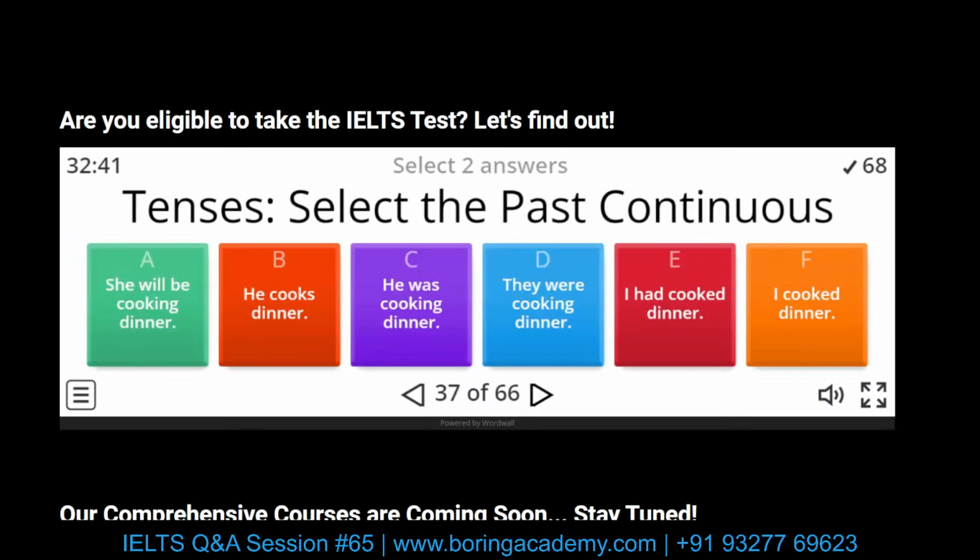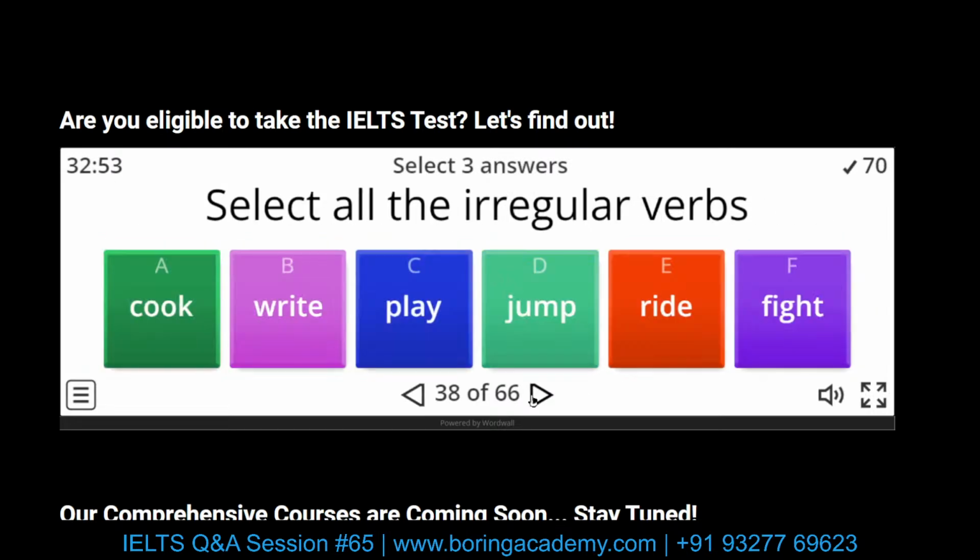Past continuous. So think about the auxiliary verb. There are two auxiliary verbs for past continuous: he was cooking and they were cooking. Easy. Select all the irregular verbs. Write, wrote, written. Cook, cooked, cooked. Jump, jumped, jumped. Regular.